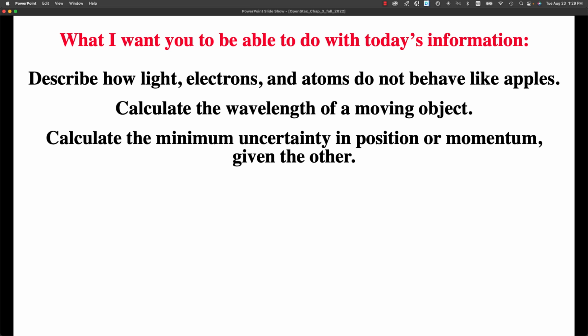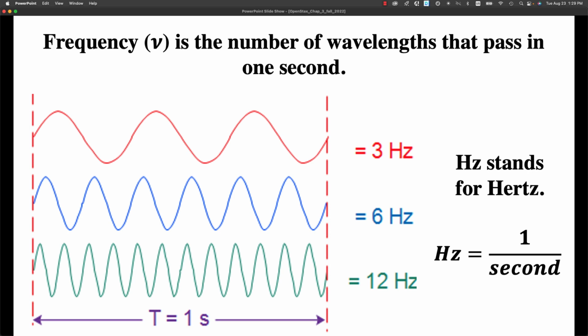And so after watching this video, you should be able to describe how light, electrons, and atoms do not behave like apples. You should be able to calculate the wavelength of a moving object. You should be able to calculate the minimum uncertainty in position or momentum given the other. And so you can characterize things that are composed of waves in terms of the frequency.